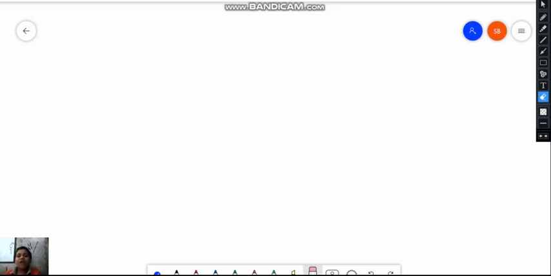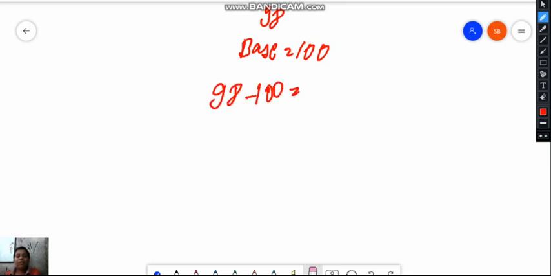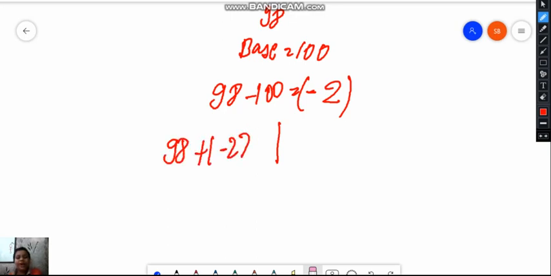Now let's check with 98. 98 is near to 100, so the base would be 100. So 98 minus 100 is equal to minus 2. So how would we do this? So 98 plus minus 2, and here I will write minus 2 square. So 98 plus minus 2 is equal to 96, and minus 2 square is 4.